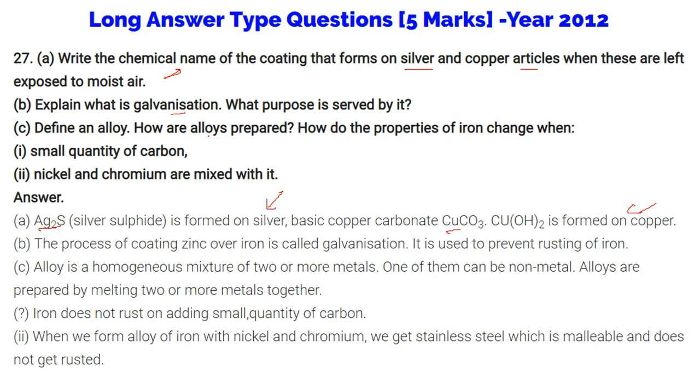What is galvanization? Coating of zinc over iron is galvanization. What purpose does it serve? It is used to prevent rusting of iron.